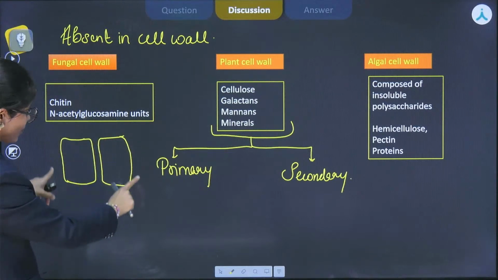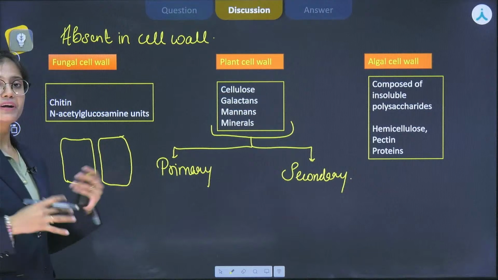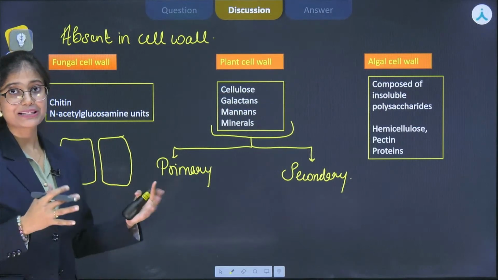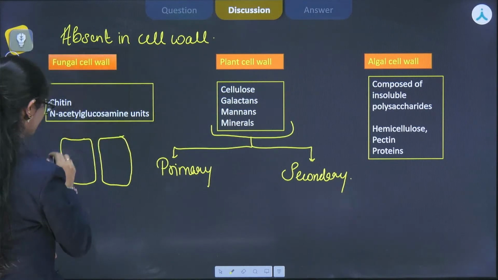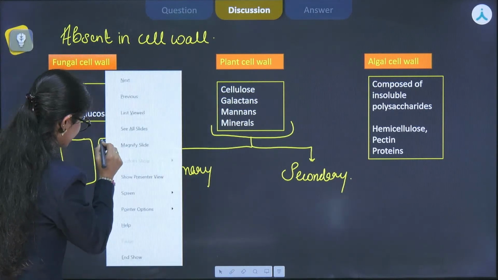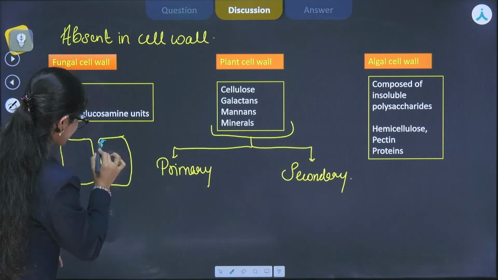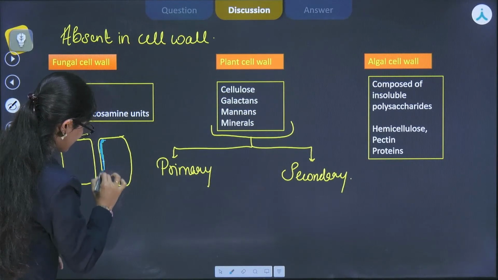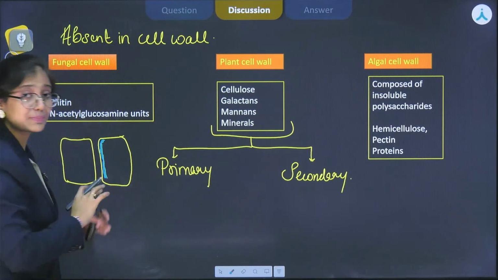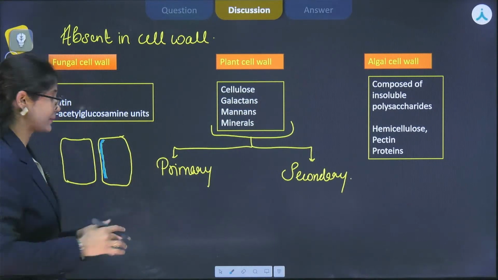So it is composed of first primary cell wall, and then the secondary cell wall deposition will start. It will start towards the inner side like this. And at maturity, the primary cell wall will start diminishing and secondary cell wall will take its place.